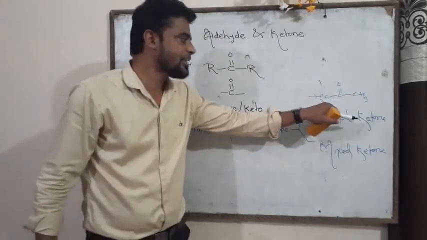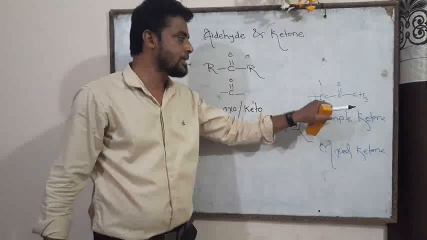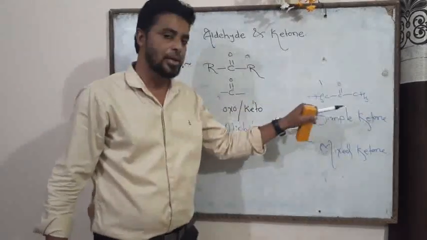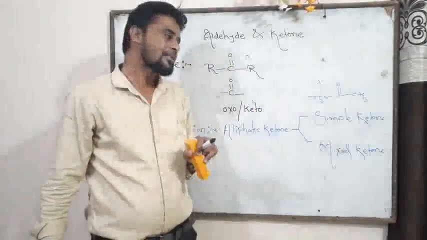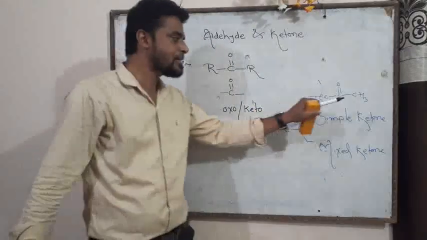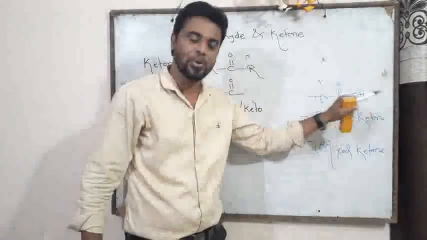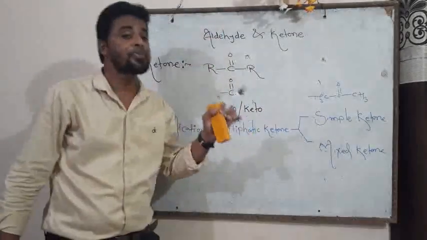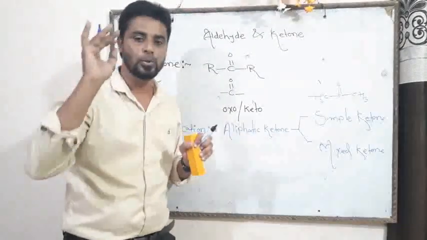Now friend, this is called the simple ketone. The name of this compound is dimethyl ketone, since there are two CH3 groups and a CO group means ketone. Similarly friend, if there is ethyl CO ethyl, meaning C2H5 CO C2H5, then the name is diethyl ketone. This is also an example of simple ketone.